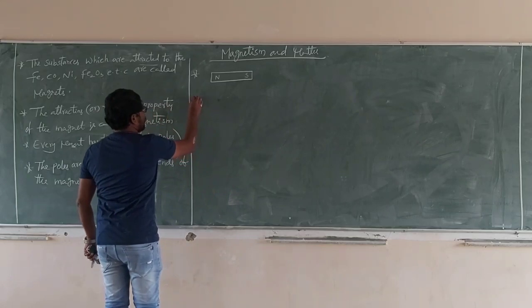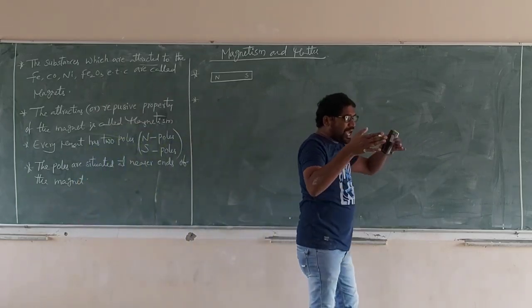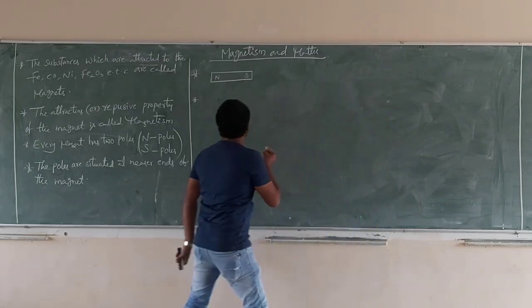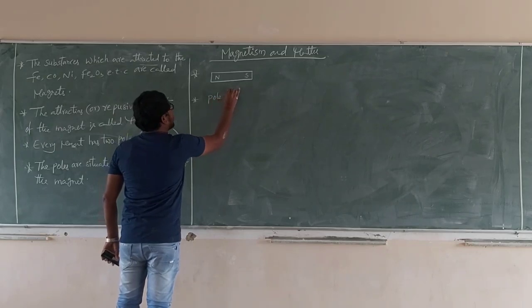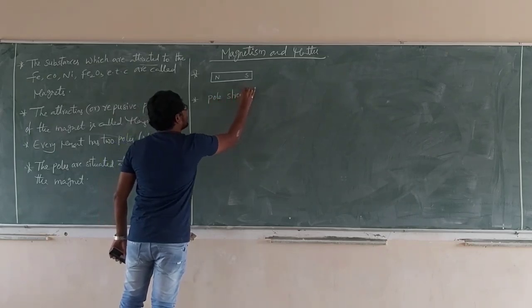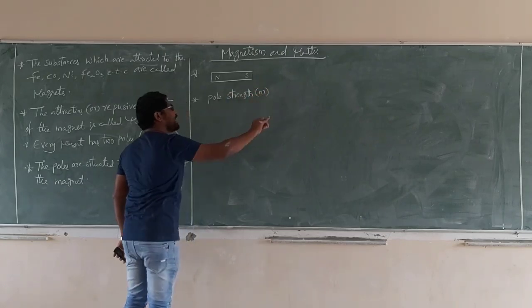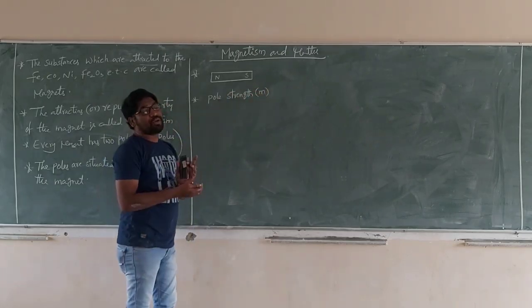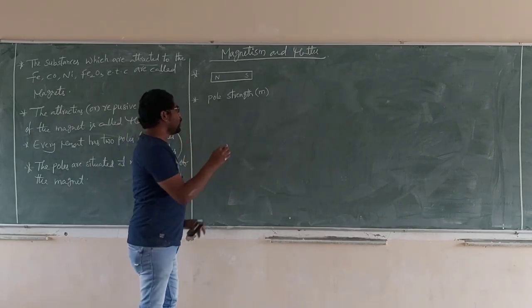Next, every magnet has some basic properties. What are those? The first one is pole strength. Pole strength is denoted by small m. Always remember, pole strength is small m only, not capital.